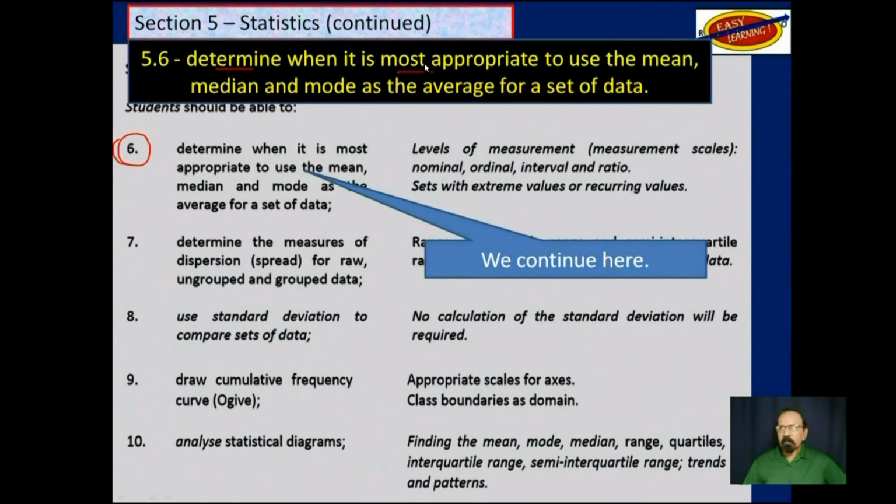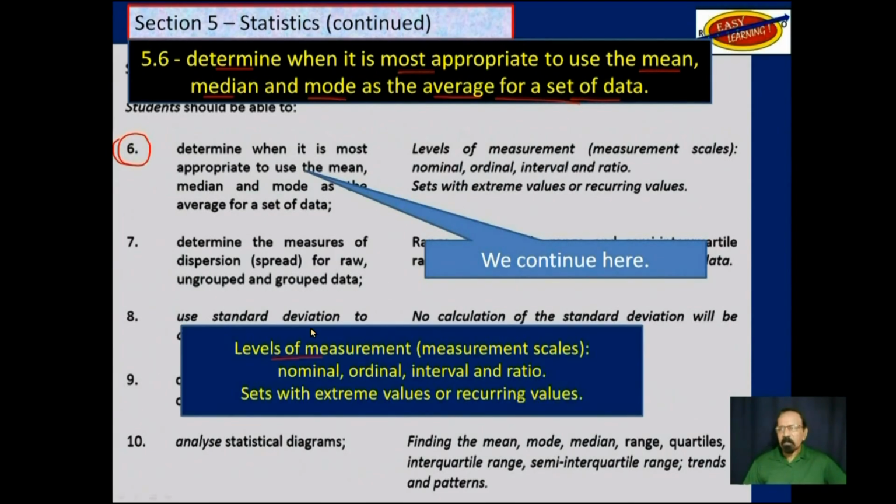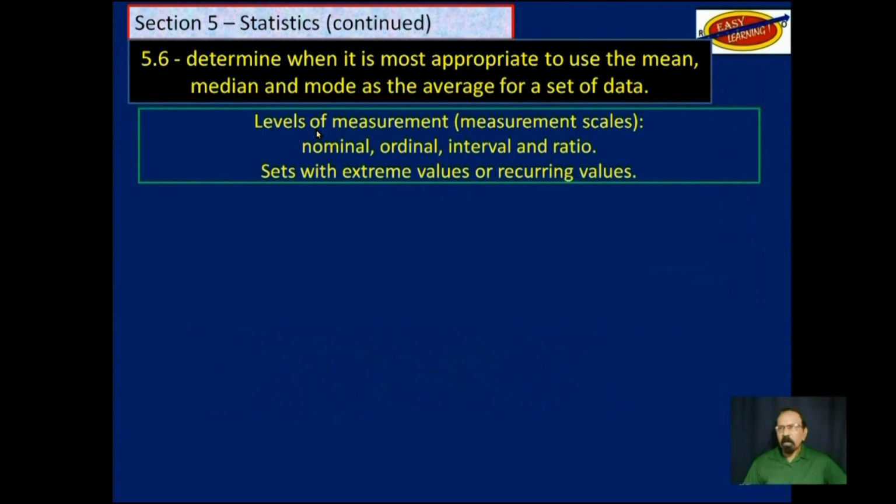Determine when it is most appropriate to use mean, median, and mode as the average for a set of data. And some explanatory notes talk about the levels of measurement: nominal, ordinal, interval, and ratio. You also need to consider extreme values and recurring values. So let's talk about the levels of measurement.